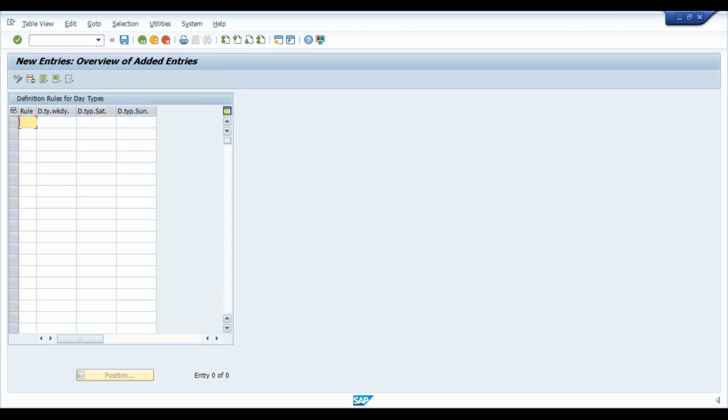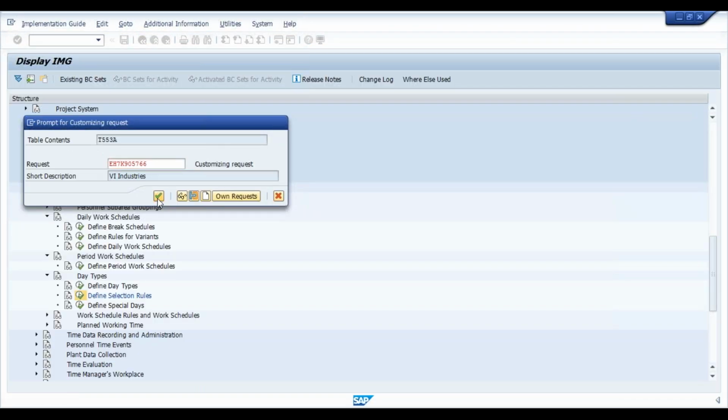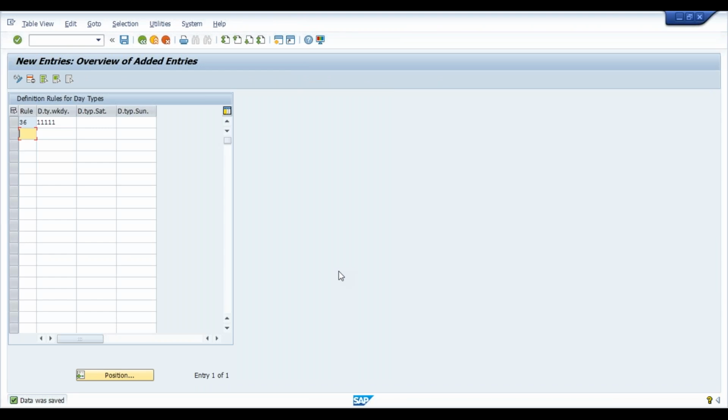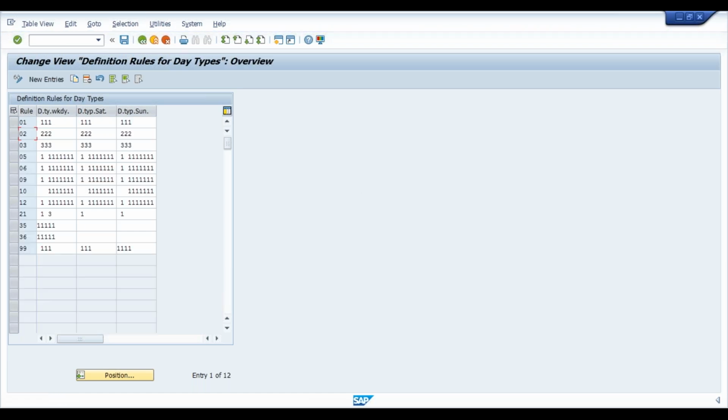Click on new entries and give a code and assign weekdays, that is from Monday to Friday. You have working days, so I have configured Monday to Friday. Click on enter and save. So this is the way to create a selection rule. Click on back.